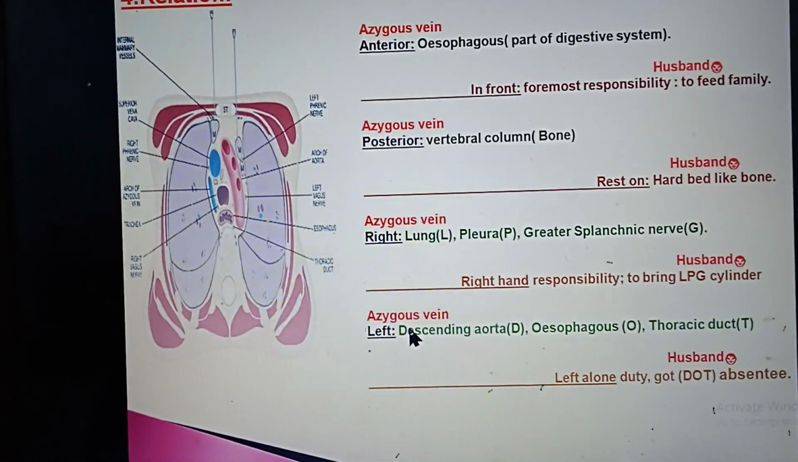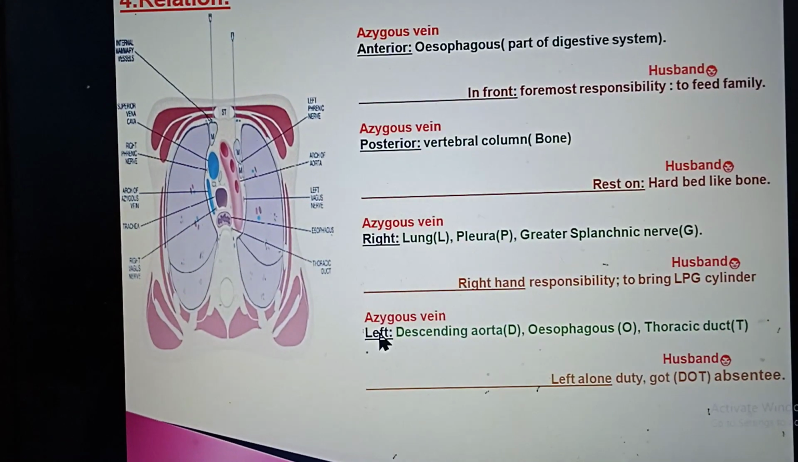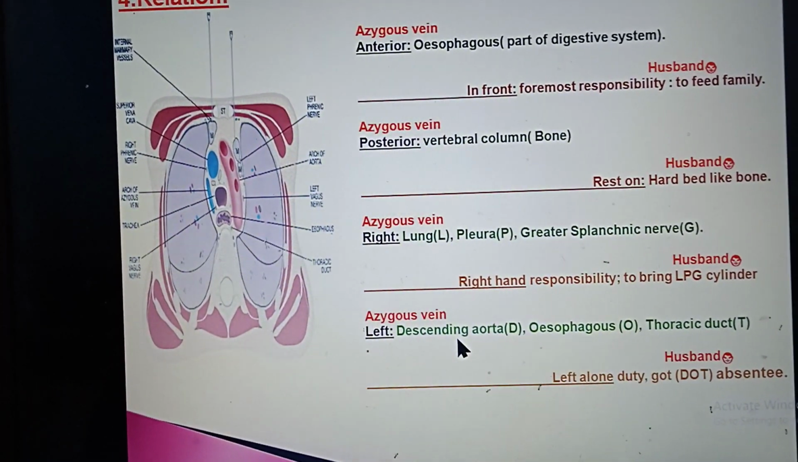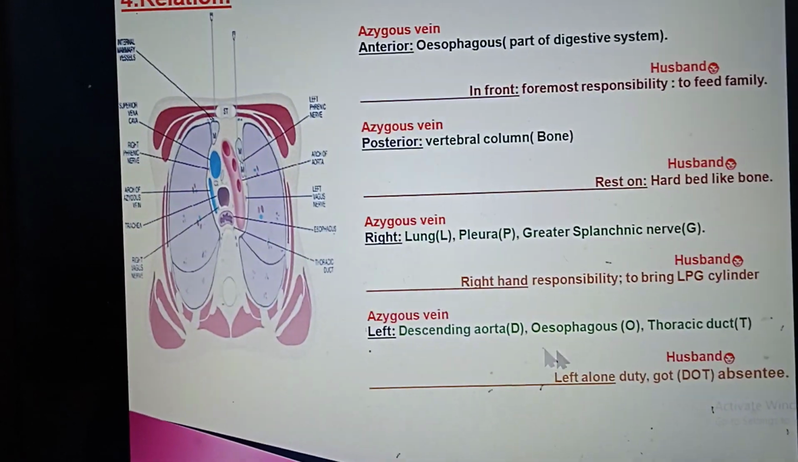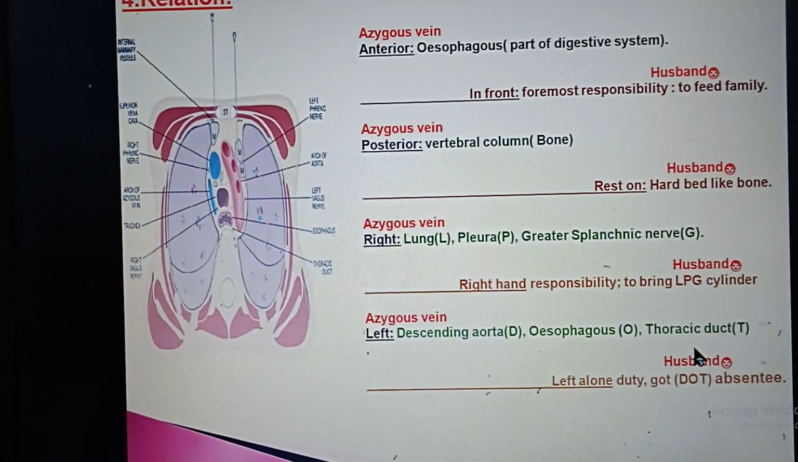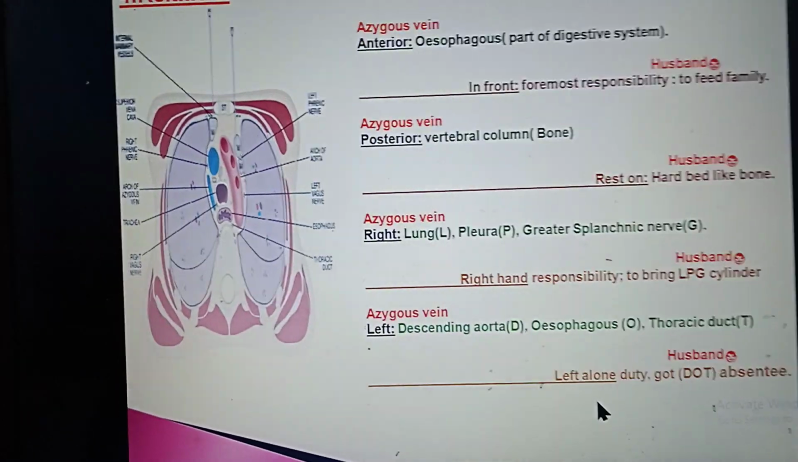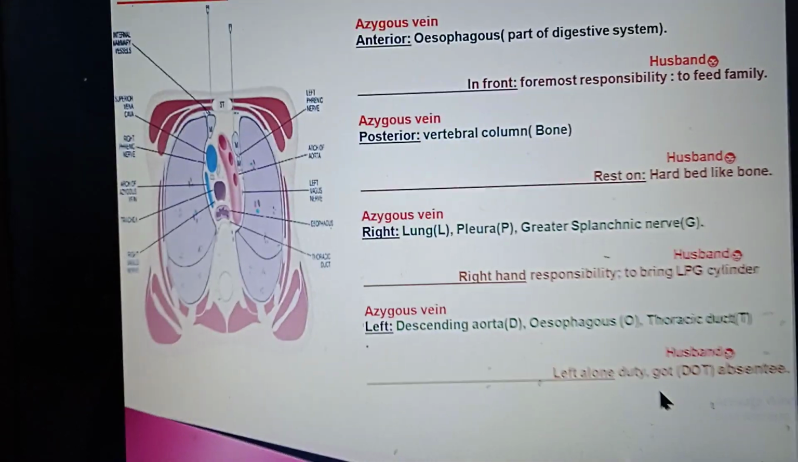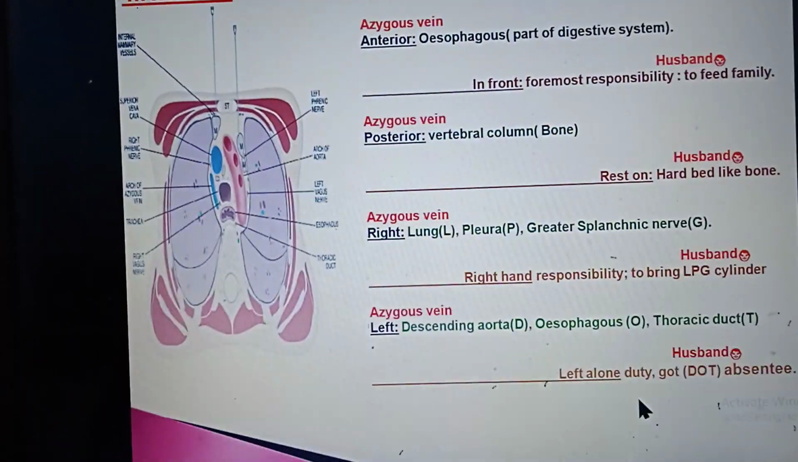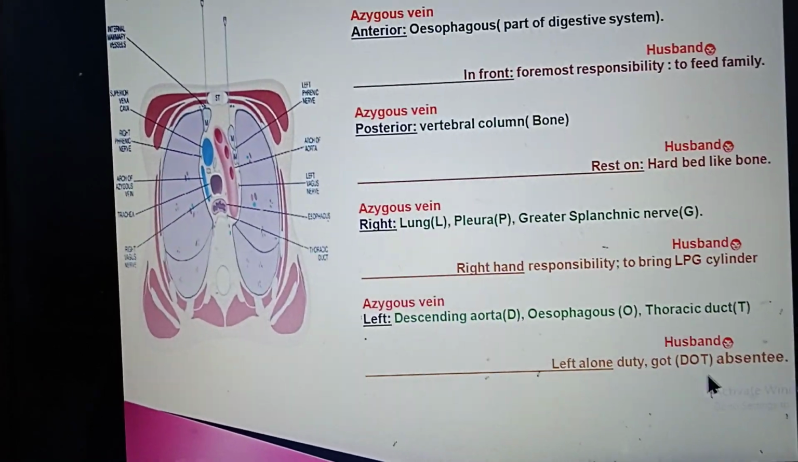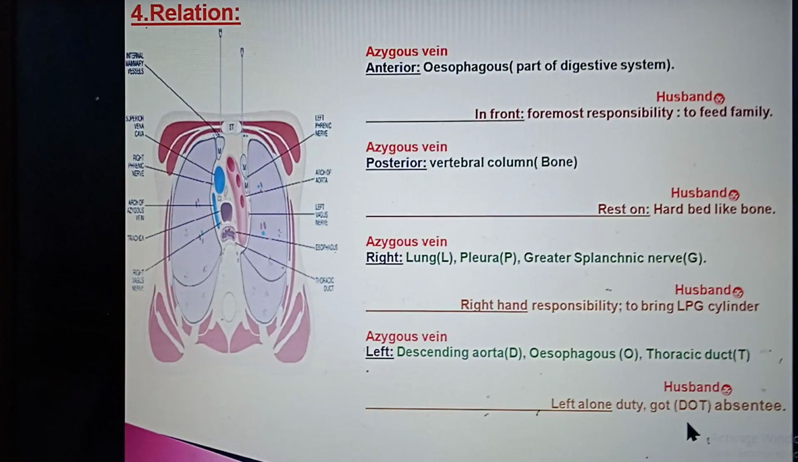On the left side, the azygous vein is in relation with the descending aorta D, oesophagus O and thoracic duct T: DOT. Husband is left alone, on duty. He sacrifices his duty for his family. So, got DOT: absentee in his workplace.